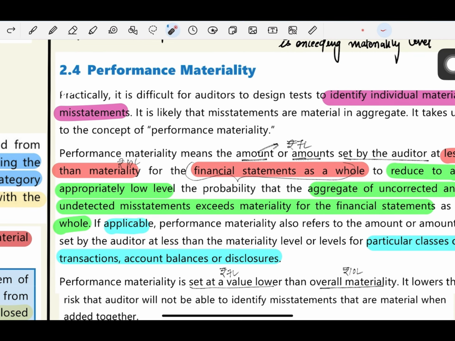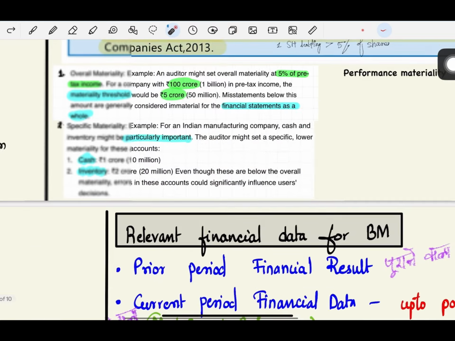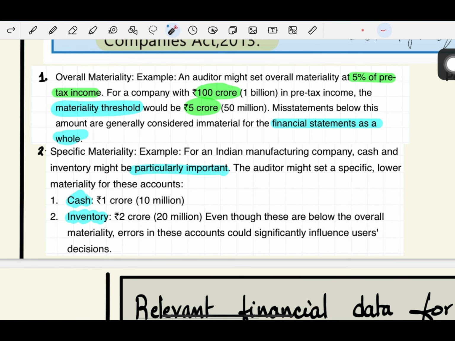Performance materiality means the amount or amounts set by the auditor at less than the materiality for the financial statements as a whole. So what is the difference between specific materiality and performance materiality? In specific materiality, you are setting a lower amount for specific areas. But in this case, you are setting a lower amount for the financial statements as a whole. So your 10 lakhs is your overall materiality, but below that you are setting a limit, 7 lakhs, which is for your financial statements as a whole. In the case of specific materiality, you set a limit lower than your overall materiality, but it is for specific areas like cash and inventory.